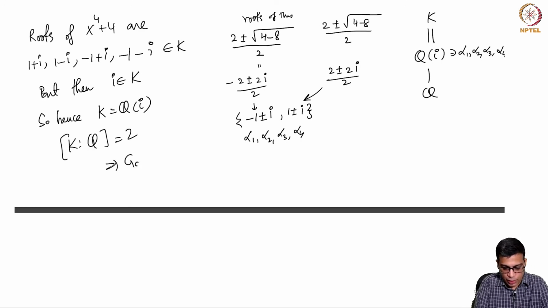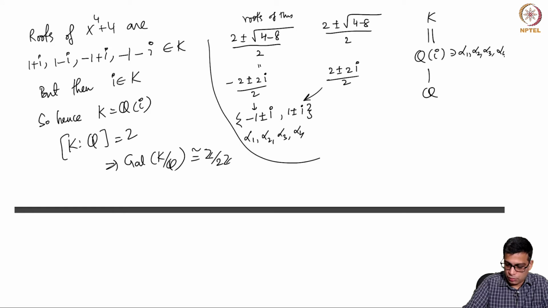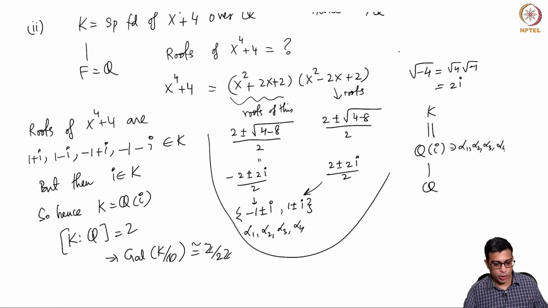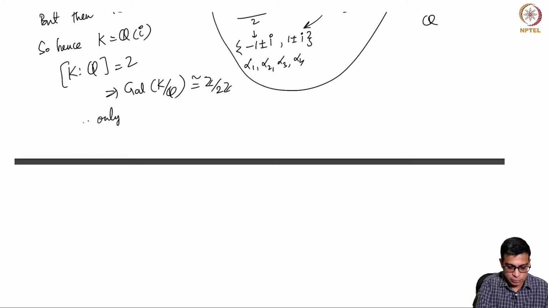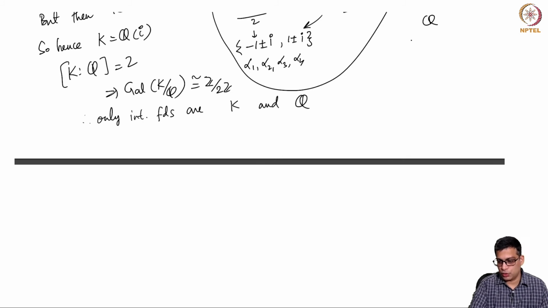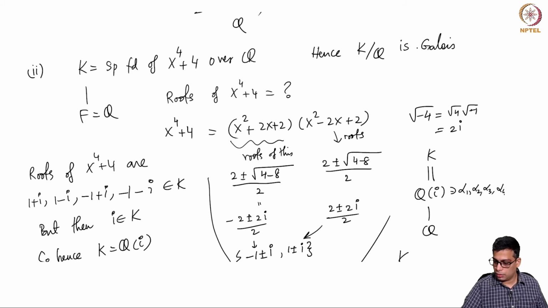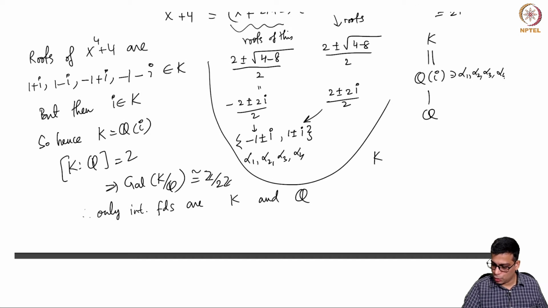This shows that the Galois group is the only group of order 2 up to isomorphism. And the only intermediate fields are K and Q. So K is Q(i), then Q, and nothing properly in between.